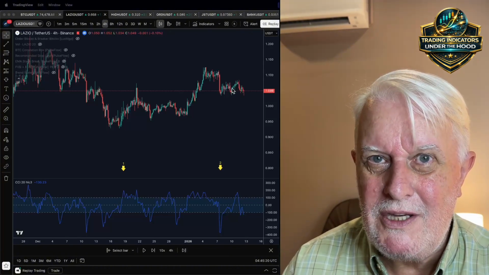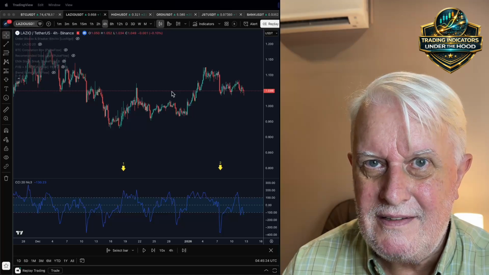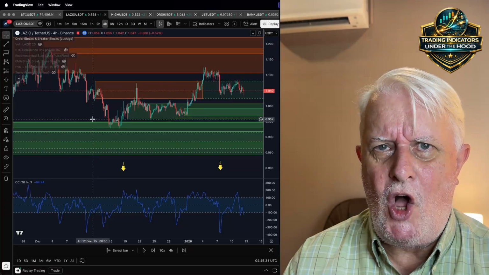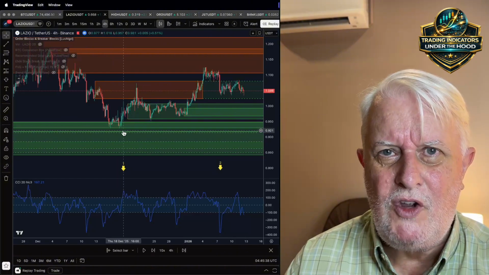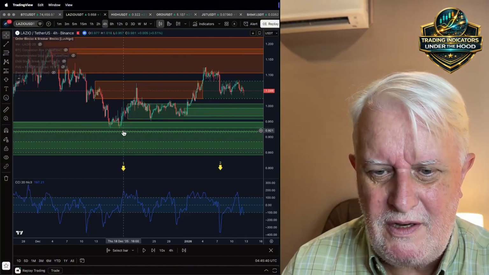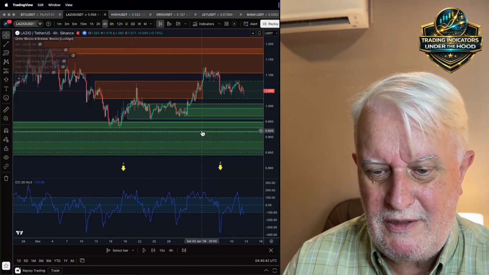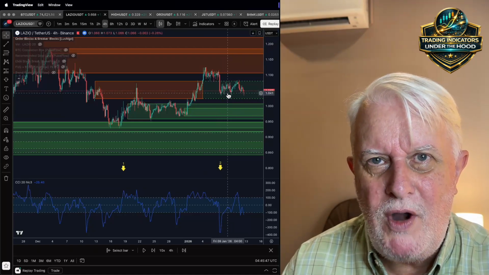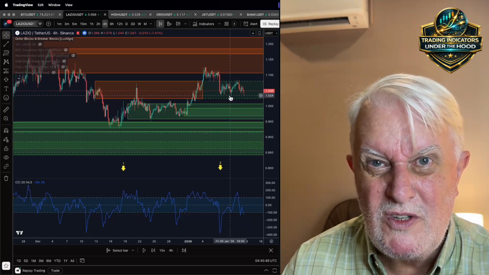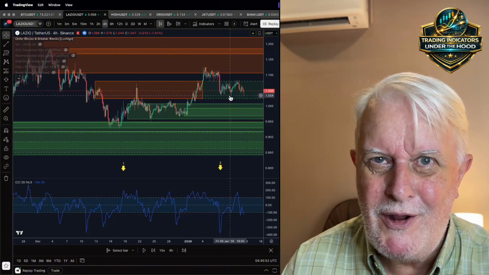Let's stick on some institutional context. Oh my lord. Back at number 1, said it was going to go down. Look at all those bullish order blocks. No wonder it went up. Go to number 2. Oversold. It was in a bullish breaker block. Support was right there. That wasn't going down at that point, was it?